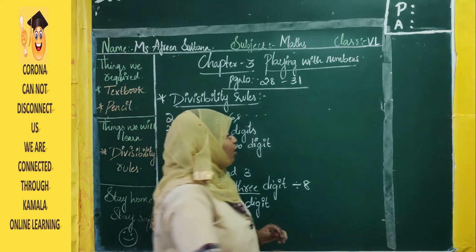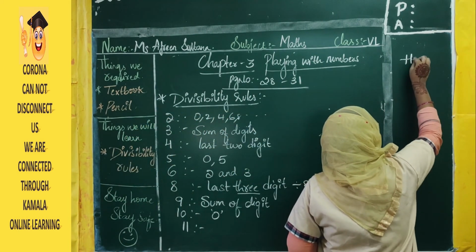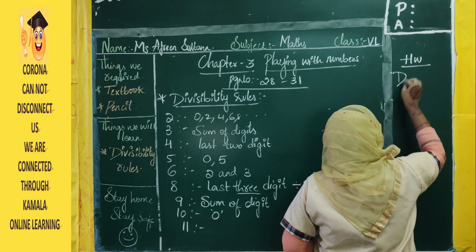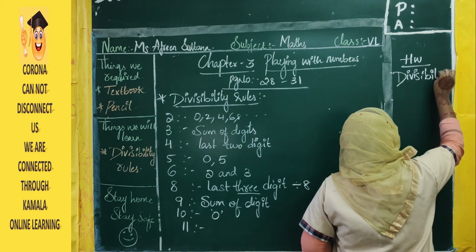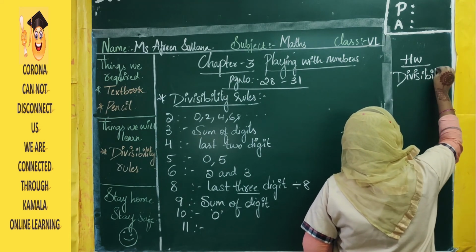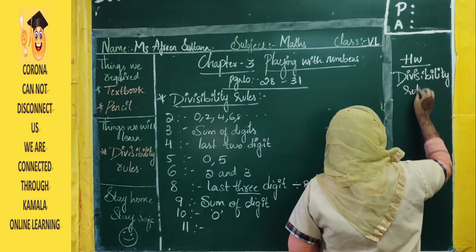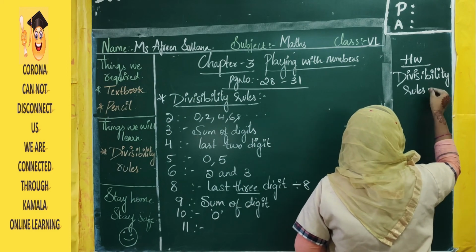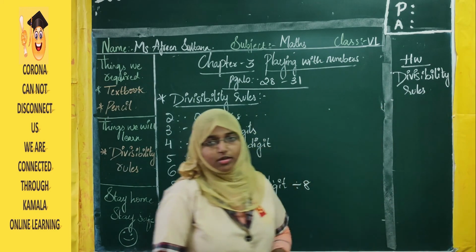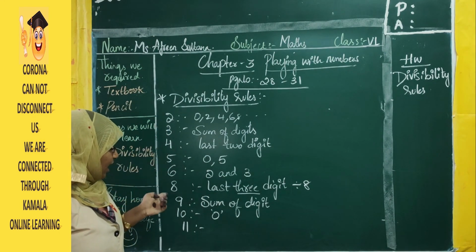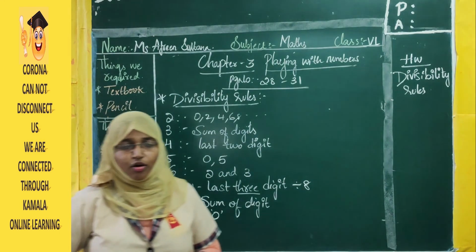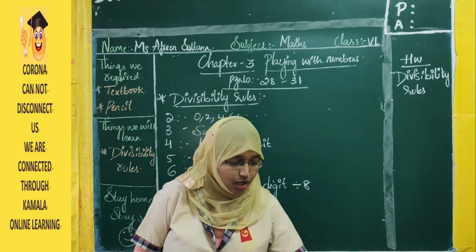Writing divisibility rules. All the rules: rules 2, 3, 4, 5, 6, 8, 9, 10 and 11. All these rules you are going to copy down in your classwork.